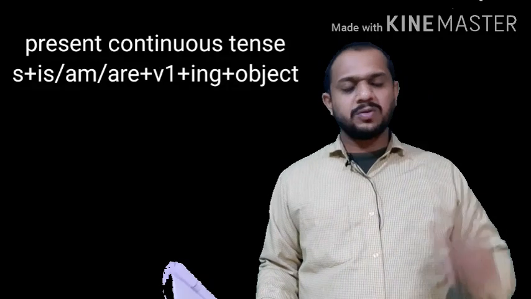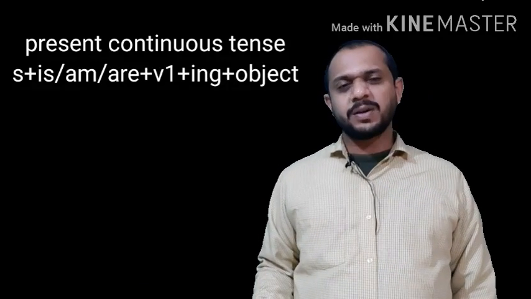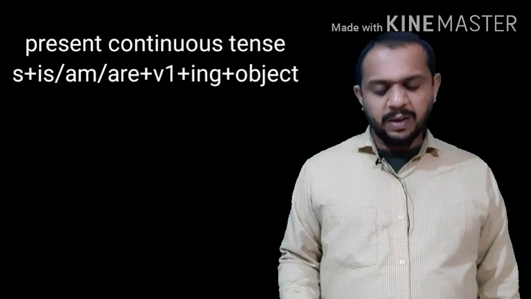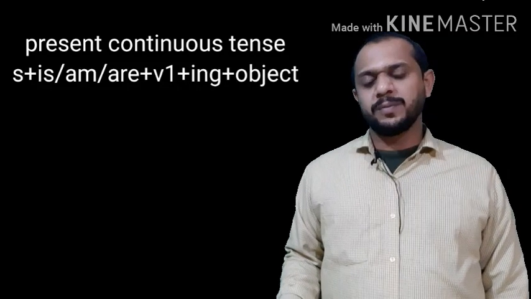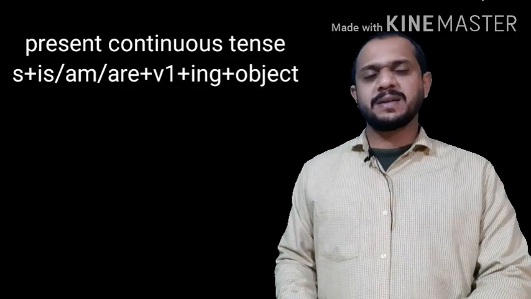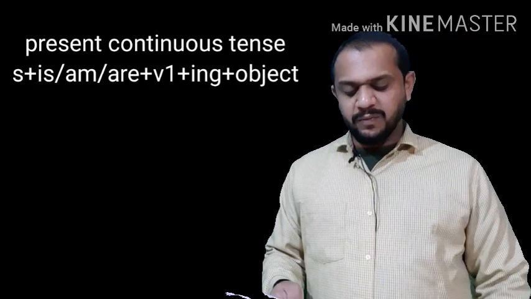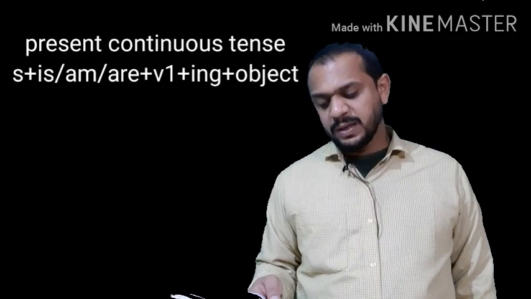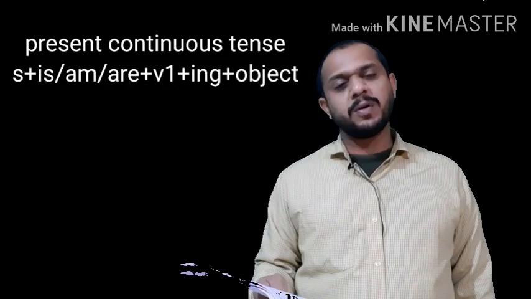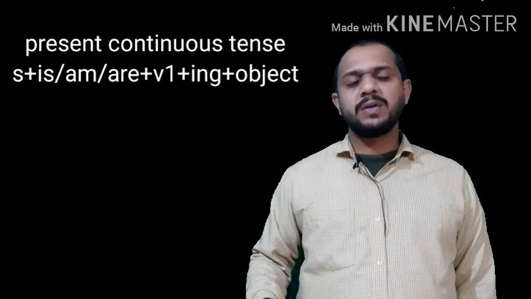Then we have seen where not to use the ing form: verbs of senses, appearance, thinking, and emotion.